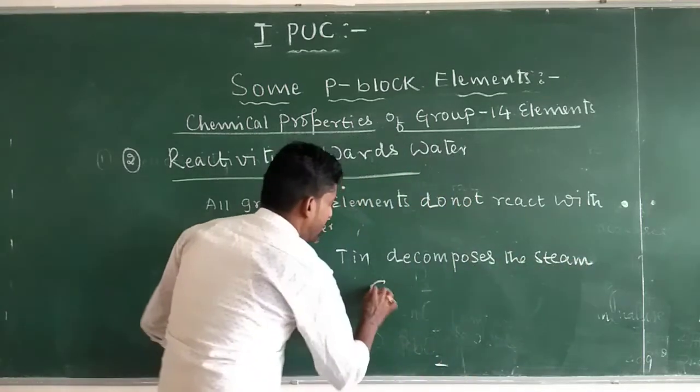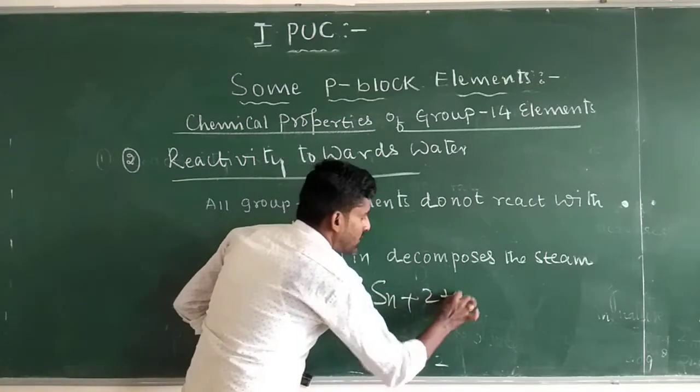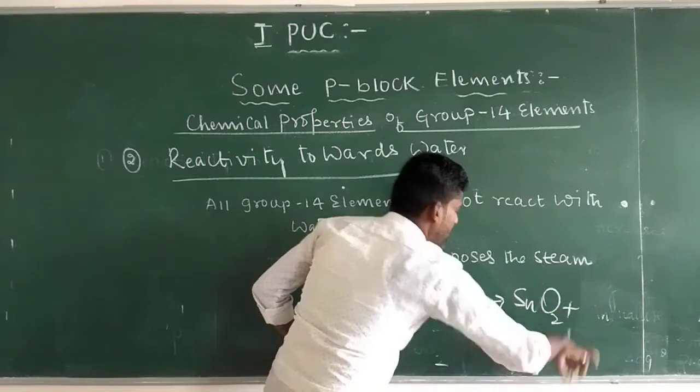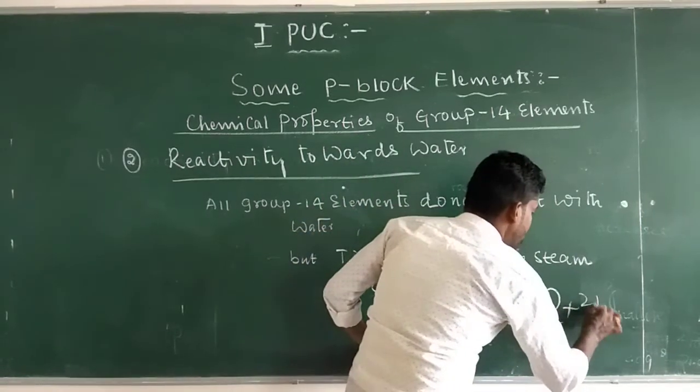So that is Sn plus 2H2O gives rise to SnO2 plus 2H2.